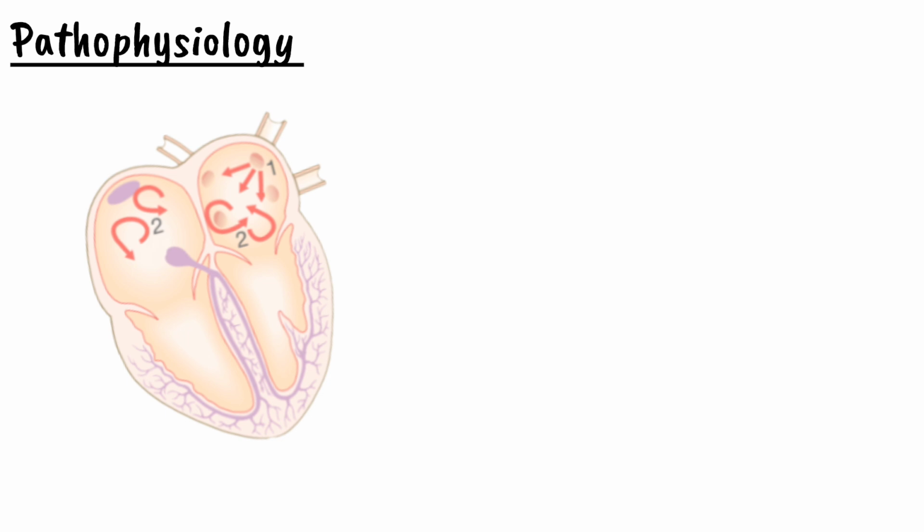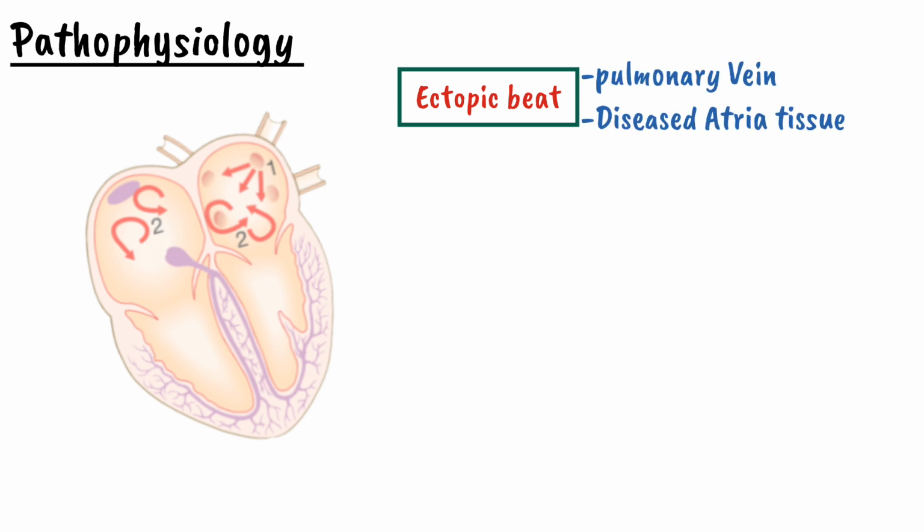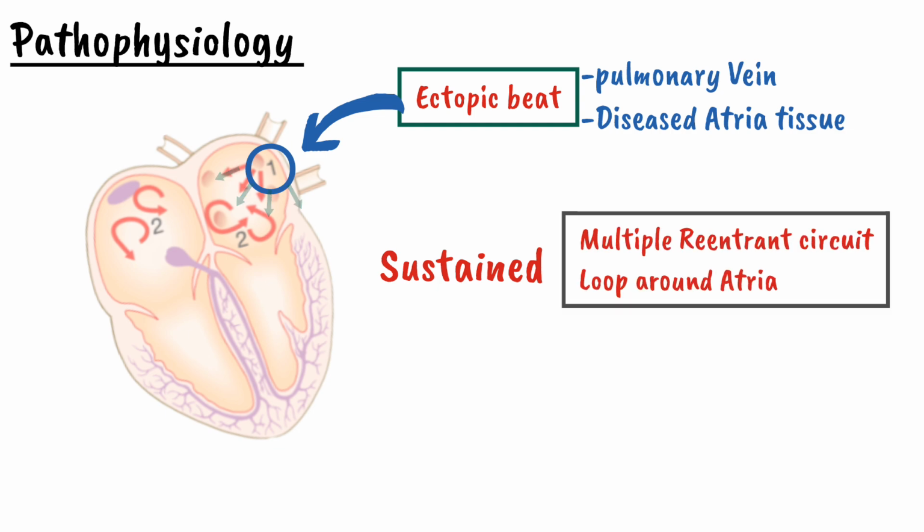The episode of atrial fibrillation is initiated by a rapid burst of ectopic beats arising from the conducting tissue in the pulmonary vein and from diseased atrial tissue. You can see this, the conducting tissue of the pulmonary vein marked by 1 in this diagram. From here the ectopic beat will fire and spread throughout the atrium. Now this ectopic beat which is spreading throughout the atrium will be sustained due to multiple interacting reentrant loops which will rotate around the atrium.